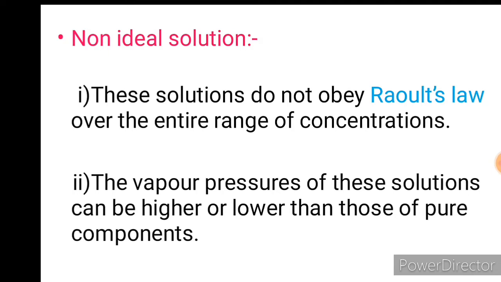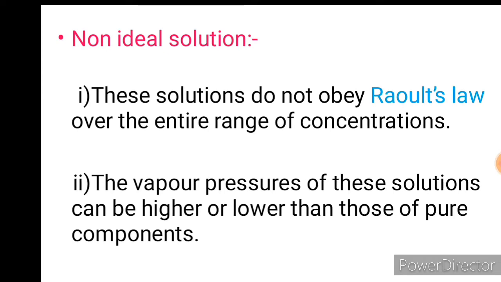As we discussed, for an ideal solution the important thing is that they must follow Raoult's law over the entire concentration, but those solutions that do not follow Raoult's law over the entire range of concentration are called non-ideal solutions. In this case, when we add solute into the solvent, vapor pressure either increases or decreases.